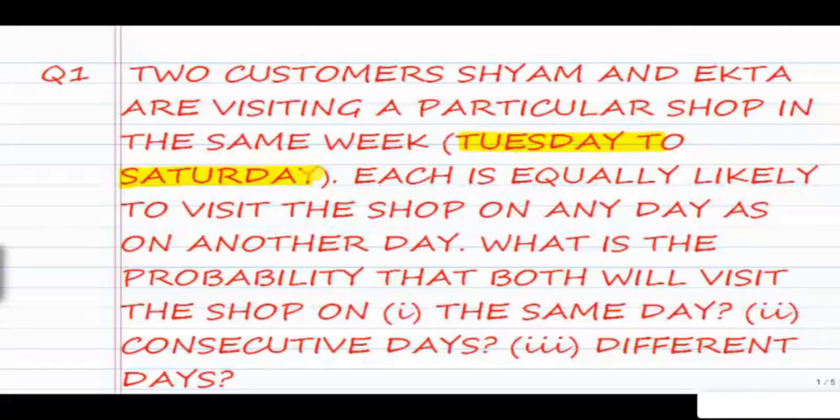So in this question, two customers, Sham and Ekta, can go to the shop on any of the days starting from Tuesday to Saturday, and we have to find the probability that they visit the shop on the same day, consecutive days, and on different days.